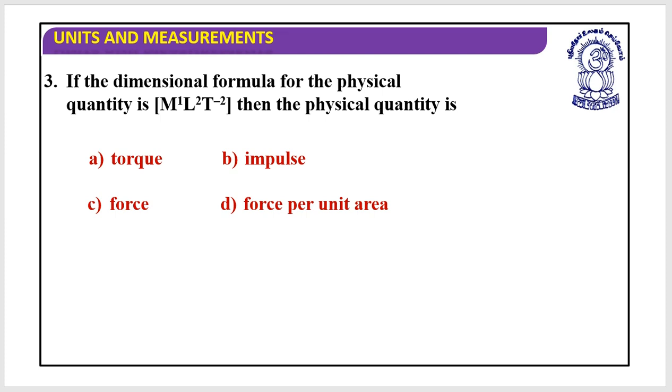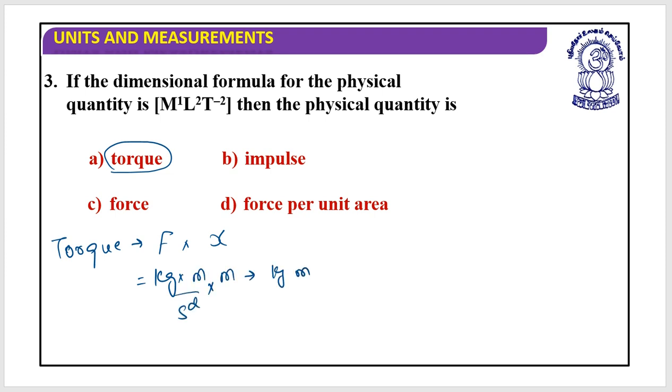So what you need to do is find out the dimensions of every quantity. I can help you for two quantities. Okay, shall I take torque? Torque is force multiplied by distance. Force is kg meter per second square multiplied by distance m. So this is kg meter square per second square. Yes, it is the correct answer, M1 L2 T minus 2.